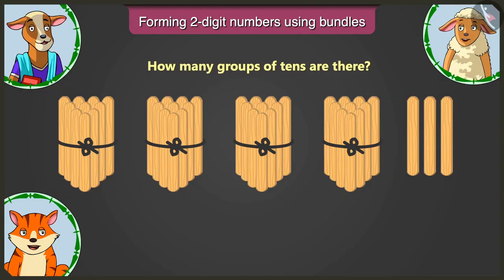There are 4 groups of tens, meaning 4 tens. 4 tens means 40. Now besides the bundles of tens, how many sticks are left? There are 3 sticks left. Adding 1, 2 and 3 to 40 makes 43.